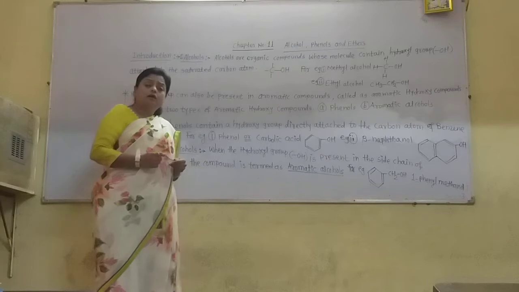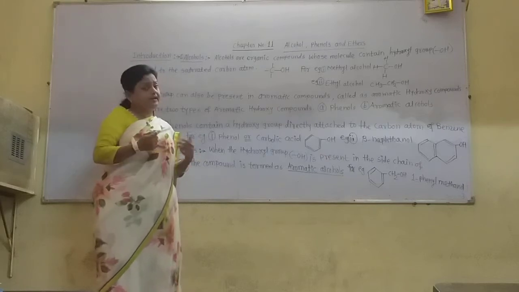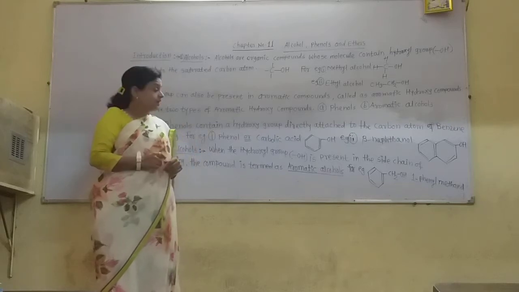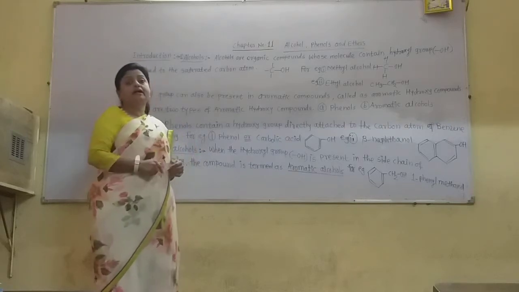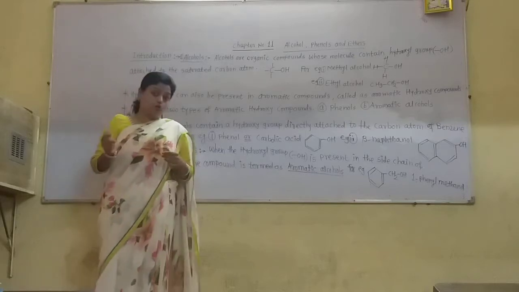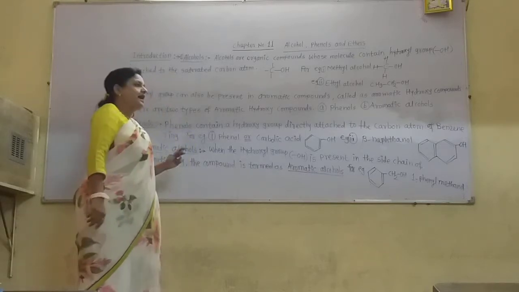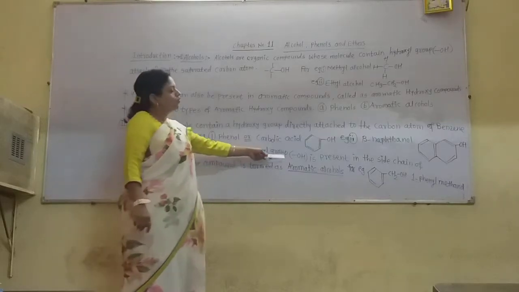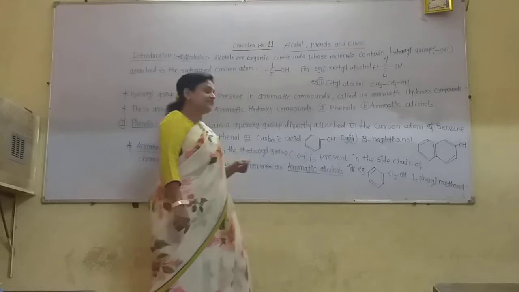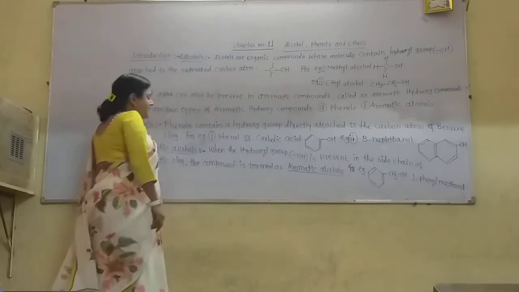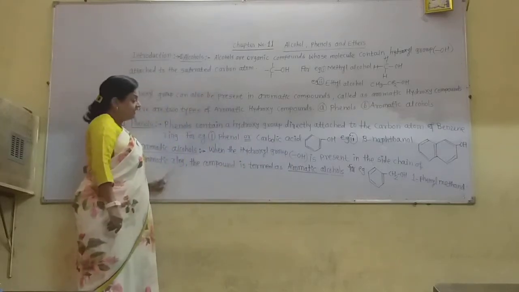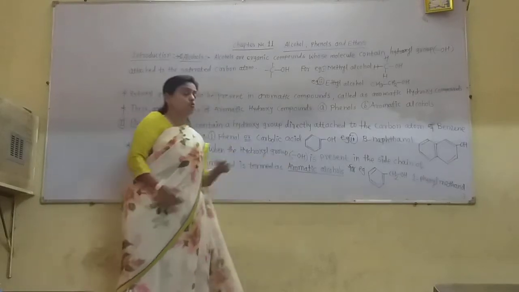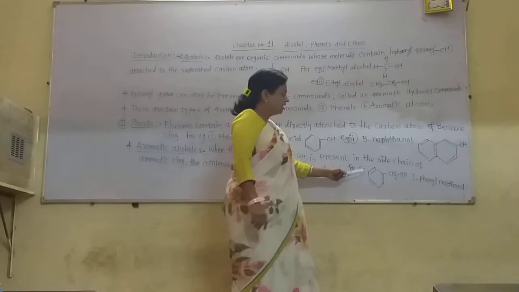Now, again, if the hydroxyl group is present on the side chain of the benzene, then such aromatic hydroxy compounds are called aromatic alcohols. When the OH group is present in the side chain of the aromatic ring, that is the benzene ring, then the compound is termed aromatic alcohol. Now see, for example, this is the benzene